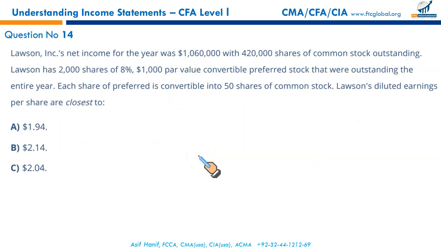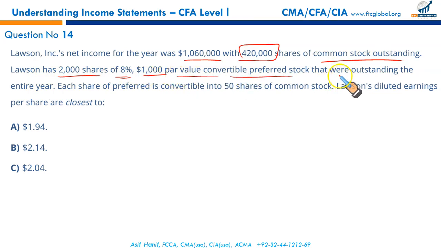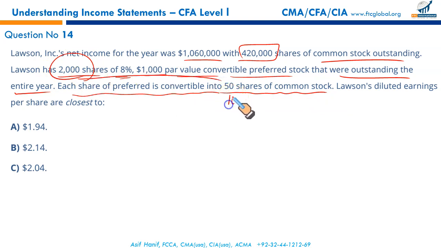Moving on. Lawson Incorporated net income for the year was 1.06 million with these many shares outstanding. Lawson had 2,000 shares of 8% 1,000 par value convertible preferred stock that were outstanding the entire year. Each share of preferred is convertible into 50 shares of common stock. How many shares of preferred stock are there? 2,000. 2,000 times 50 means 100,000 common shares will become available once these preferred stock are converted into common stock.